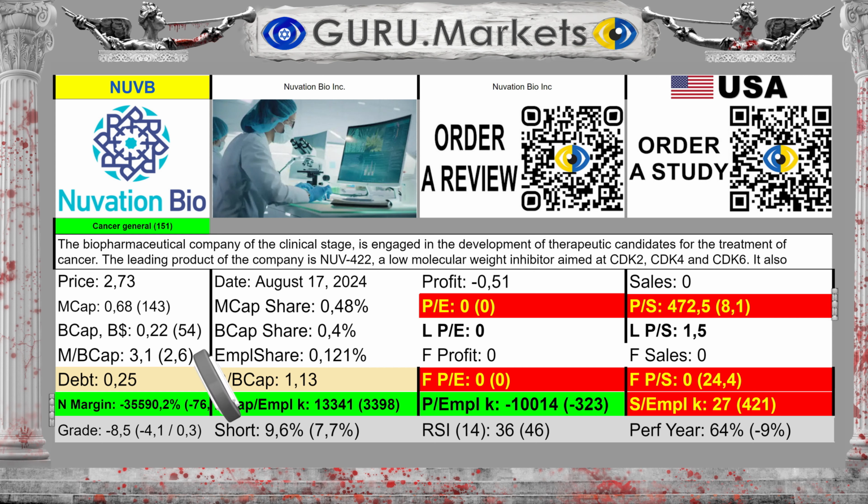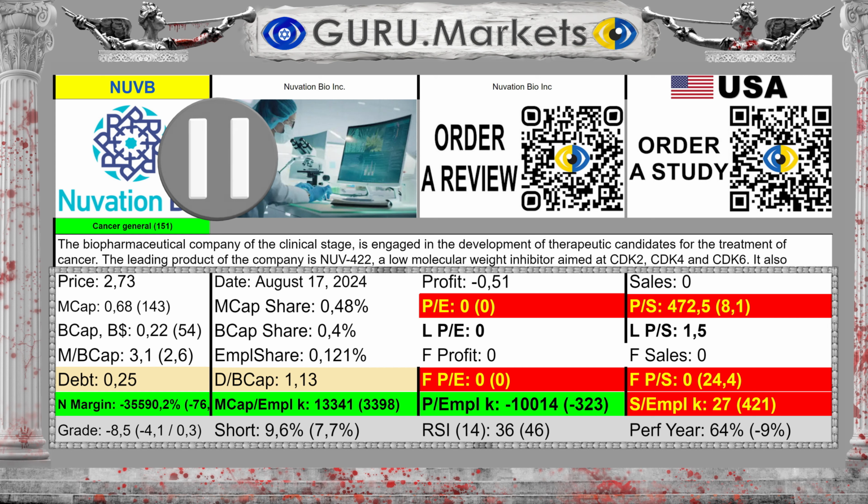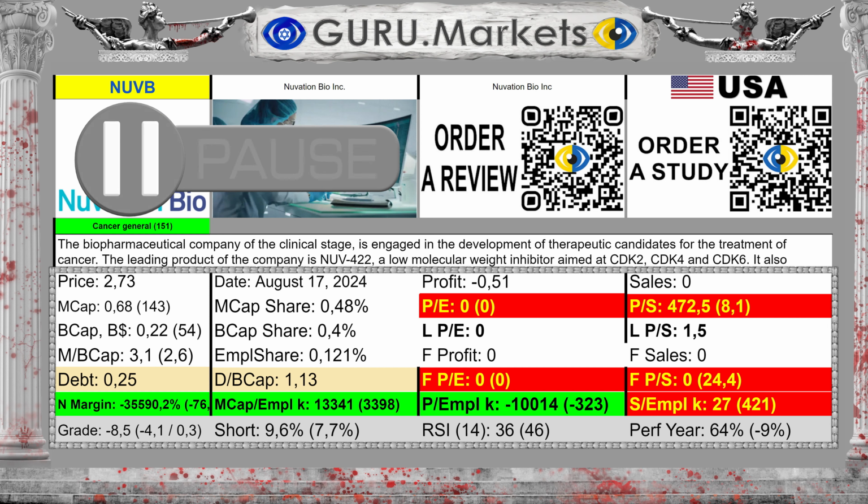If you're interested, you can put it on stop. We propose to consider each parameter of the corporation under study more carefully.